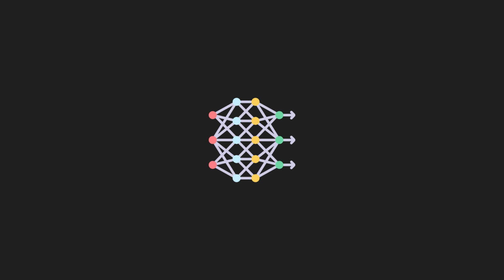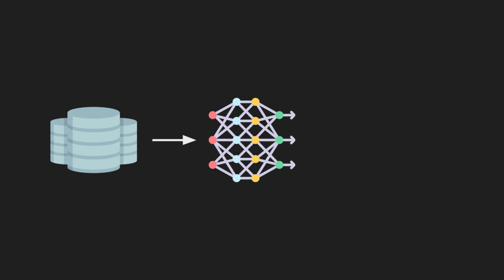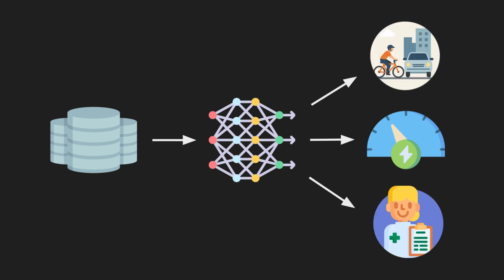Machine learning models are algorithms that learn patterns from data to make predictions or classifications. By analyzing past data and identifying relationships, they apply this knowledge to new, unseen data. For example, machine learning models can predict energy consumption, traffic density, or even assist in medical diagnoses.